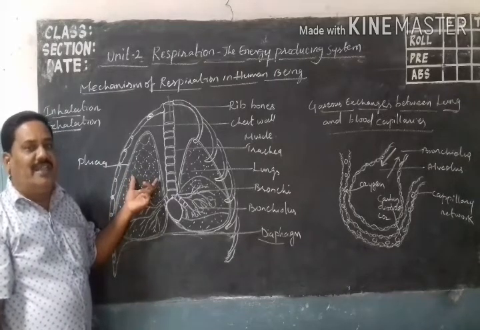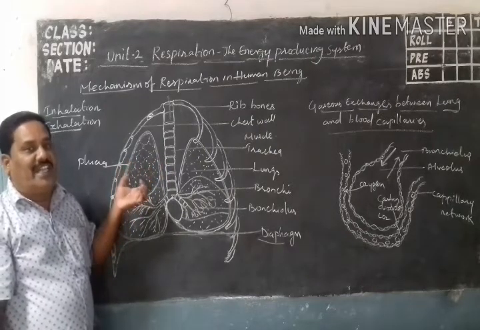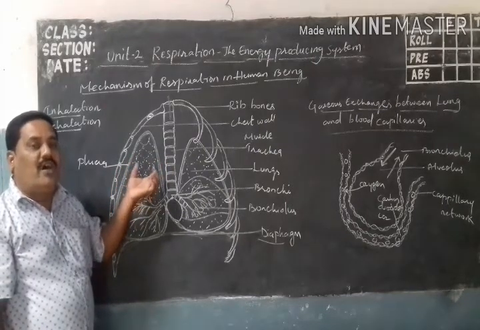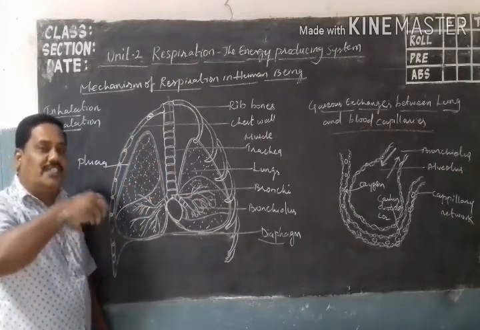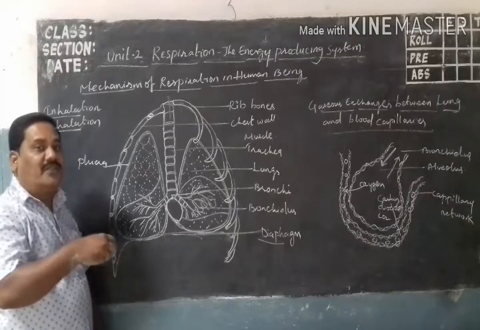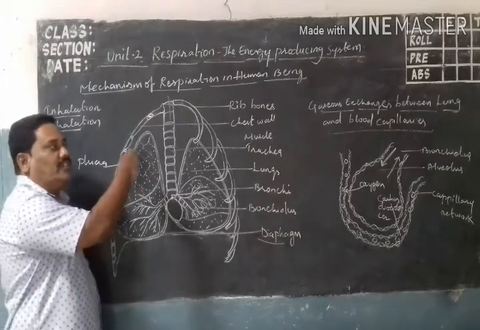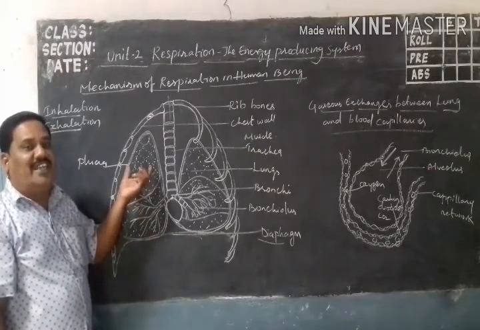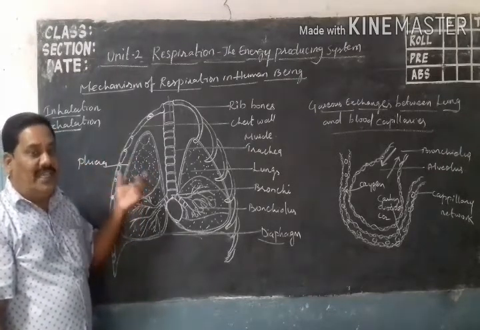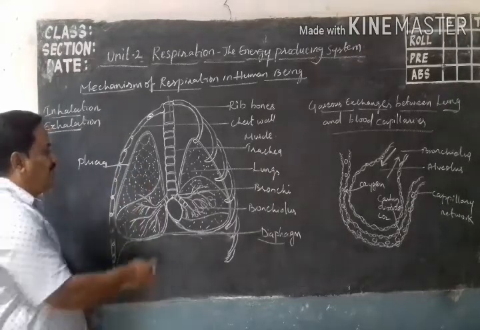What is the function of the alveoli? They absorb air: oxygen diffuses in, carbon dioxide diffuses out. Which organ diffuses air in and out? The alveoli, the air sacs.